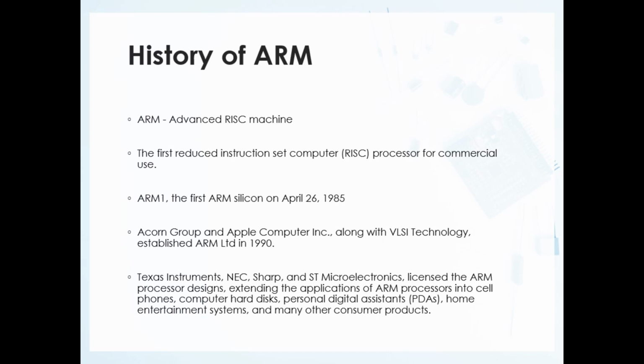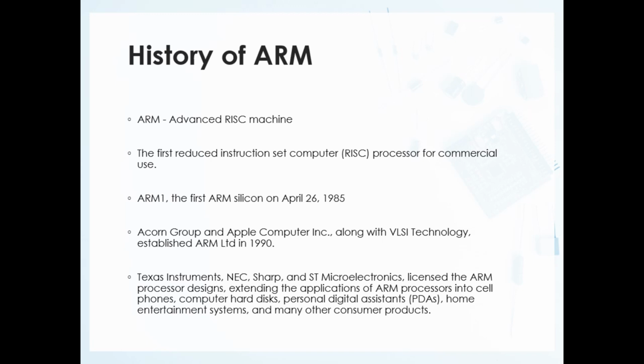The main aim was to extend the application of ARM processors into day-to-day life. The period was around the late 90s. In the late 90s, cell phones came into picture, computer hard disks were there, personal digital assistants, PDAs. It was a booming time for home entertainment systems and many other consumer products, to name a few.